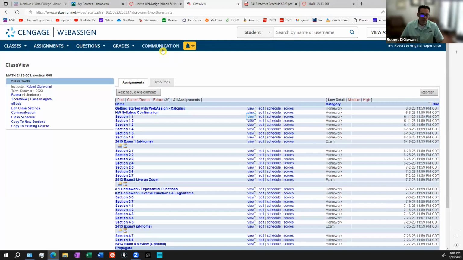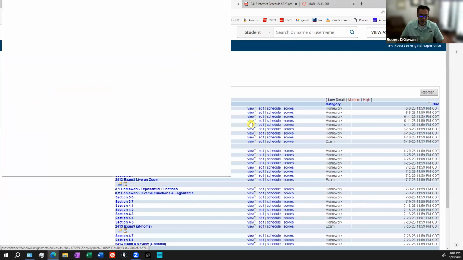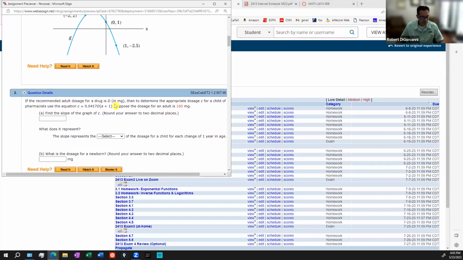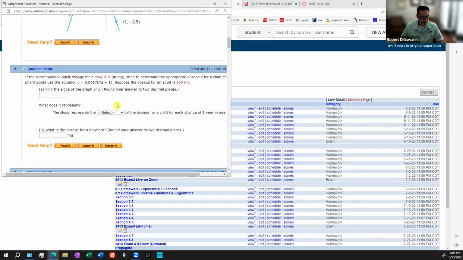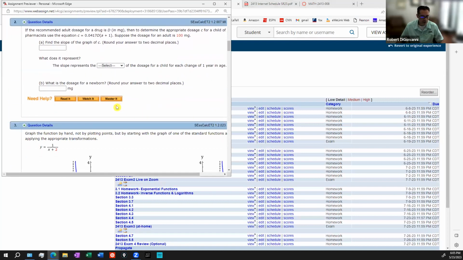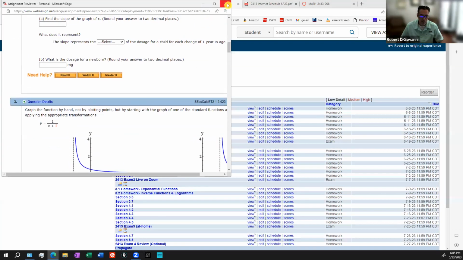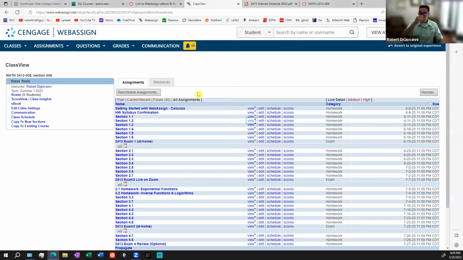I will say though, when you do a homework, there's usually a button here where you can ask your instructor. There's a button sometimes that says ask instructor or get feedback from instructor. I do not want you using any of that. I don't want you to use the communication in WebAssign at all.